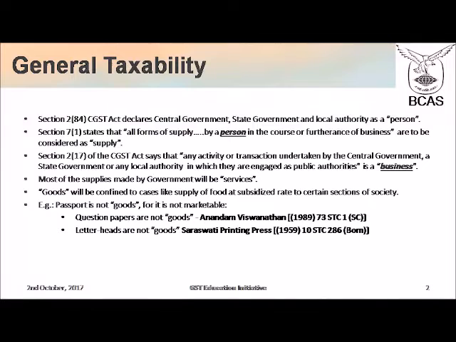There are some case laws on this. It is not directly on passport, but an analogous principle. Question papers issued by universities are not goods because they are not marketable. Letterheads, receipt books, etc. are not goods. This is the Anandam Vishwanatham case of the Supreme Court and Saraswati Printing Press, Bombay High Court. Both of them are very famous cases in sales tax.